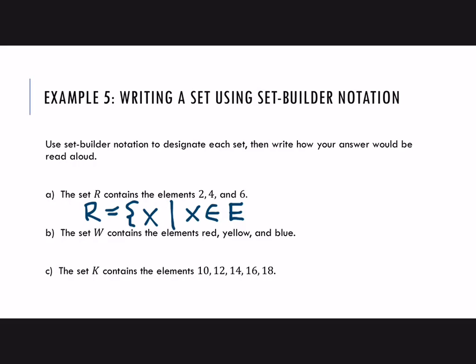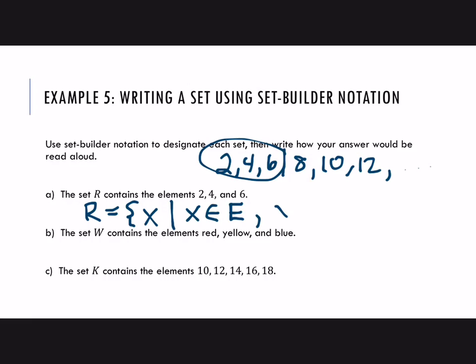All right, so that narrows it down to 2, 4, 6, 8, 10, 12, etc. But then we need to have a way to describe that we only want the first three, 2, 4, and 6. Well, one way you could say it would be we have to make sure that x is less than, you could do 7, you could do 8. All right, so we want even natural numbers less than 7.